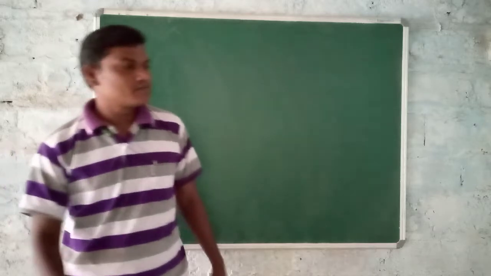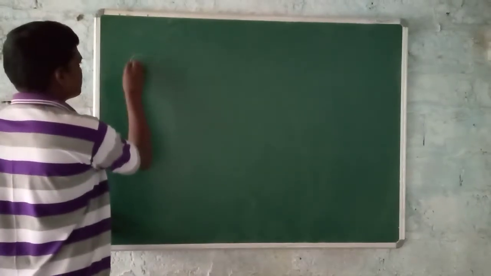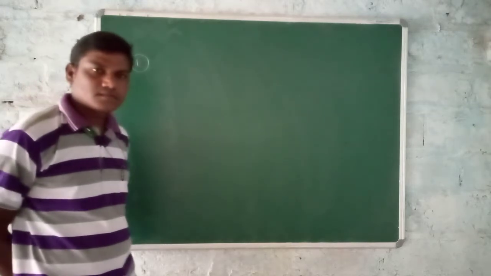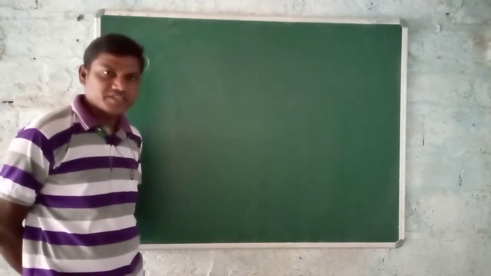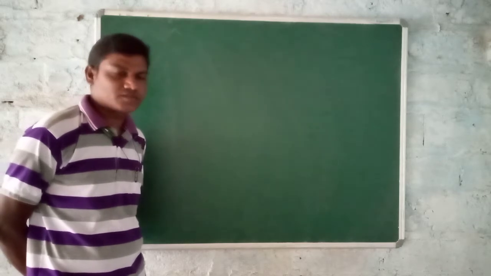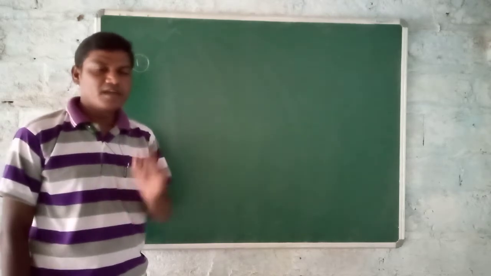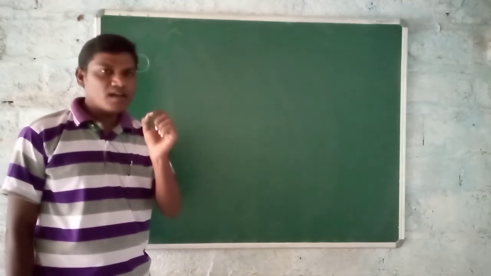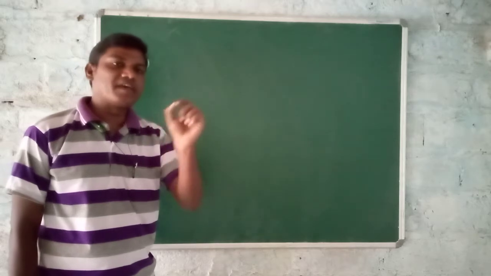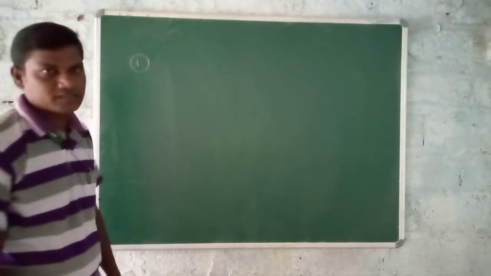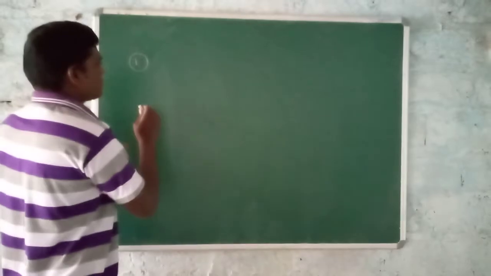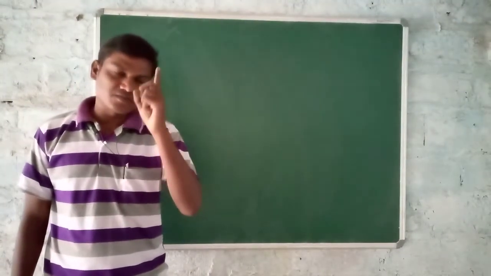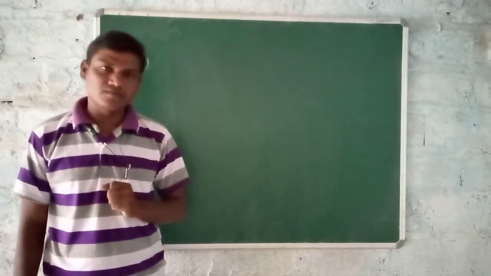Okay, so the first one is, what is a force and what changes can be produced by the force? Once again, listen very carefully. What is the first one? What is a force and what are the changes that can be produced by the force? That is the first question in our textbook. Force can be explained in two ways, as I explained in the first video of the fourth chapter.